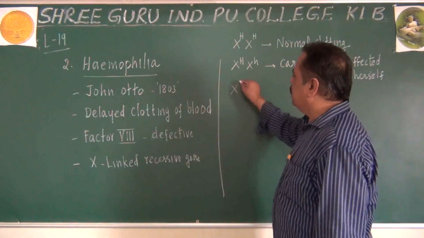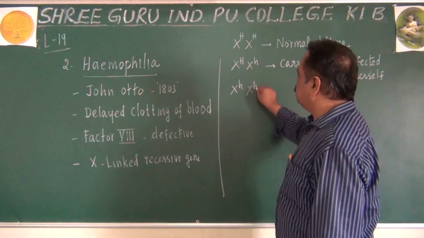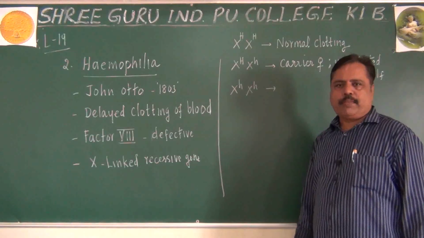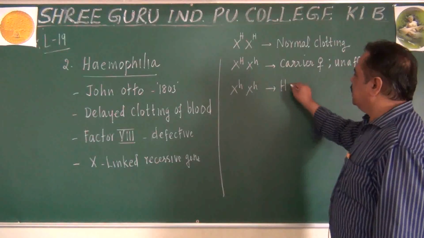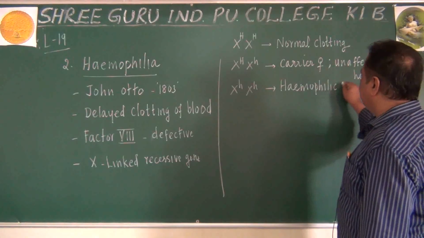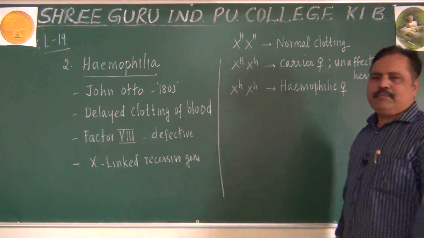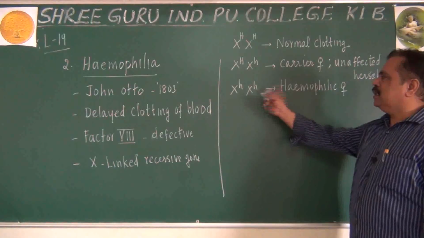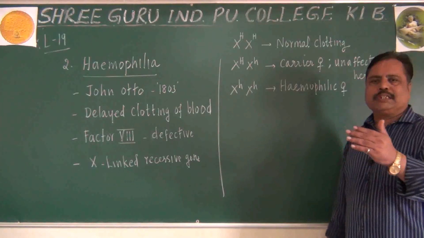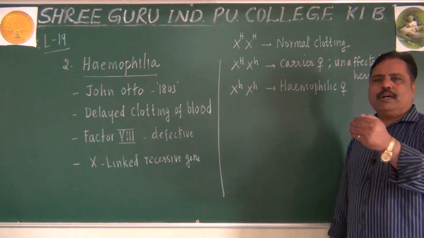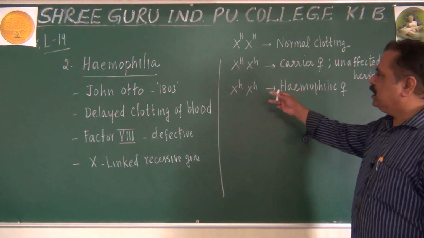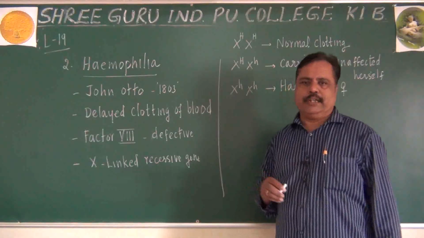If a woman has both small h on her X chromosomes, she will be considered a hemophilic female. Very dangerous condition. Such a hemophilic female will not survive for the complete term. Even in childhood itself, she may die.